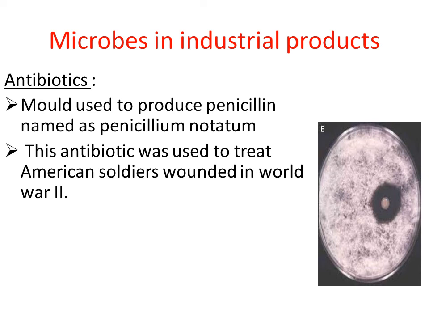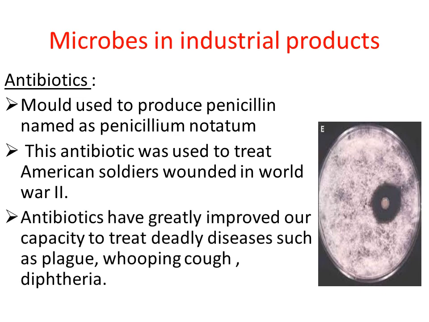So antibiotics are very effective chemicals to destroy some microorganisms, right? The antibiotics have greatly improved our capacity to treat deadly diseases such as plague, whooping cough, diphtheria. You might know that in earlier days many people died because of plague, whooping cough and diphtheria.